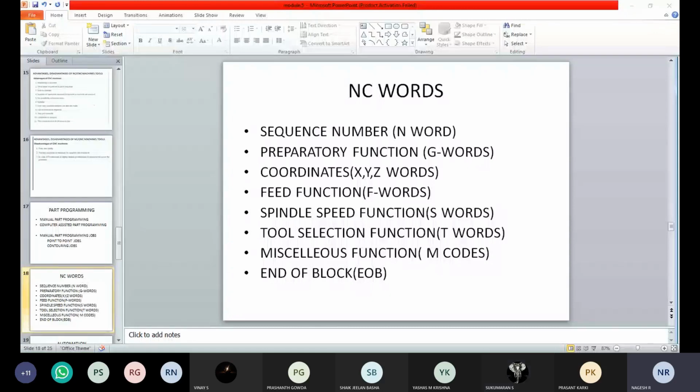Tell me that sequencing number N. So we are going to use N001 or N002, depending upon the codes, to identify the block by using the N numbers. Then the second one is preparatory functions, G codes. So what is this? You are much familiar with these words, right? G codes.